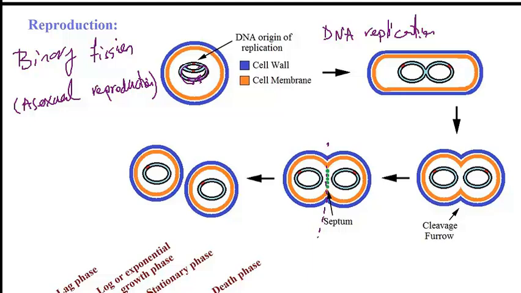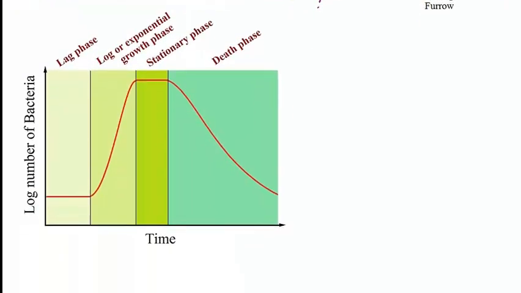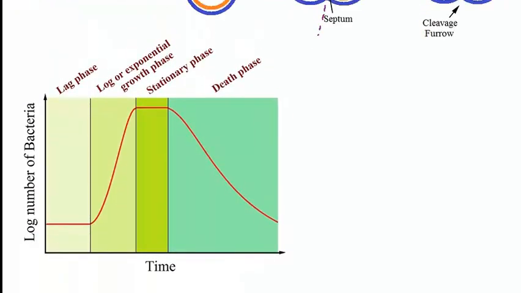And then I would like to mention that the process of binary fission can happen very quickly. Actually, it can happen as fast as 10 minutes. And so in the presence of nutrients, that's why the bacteria can grow very rapidly. However, we know that the nutritional sources are limited. There can't be unlimited nutritional sources. And that's why usually the growth phase of bacterium, this is how you will see. There would be a lag phase where the bacteria is not growing. Once there is exposure to nutrients, there is an exponential growth phase, or the log phase, so referred to as log or exponential growth phase.